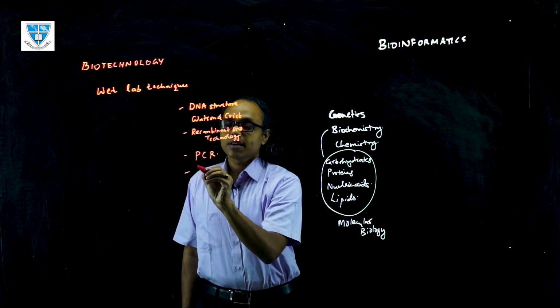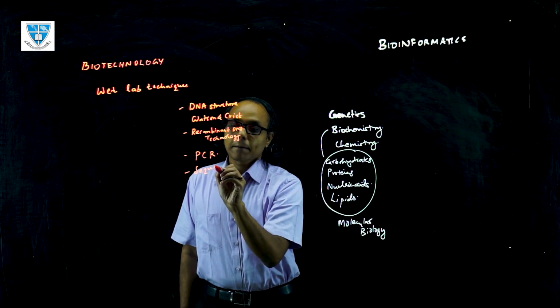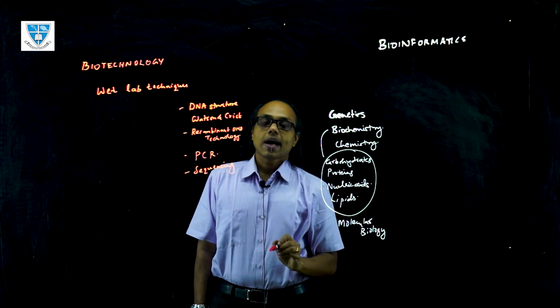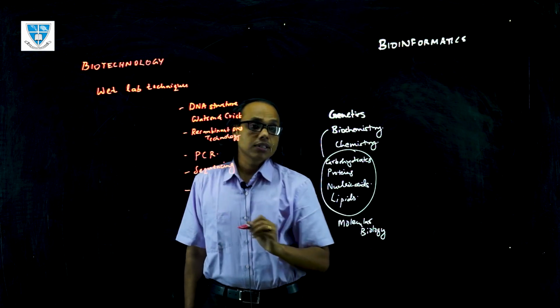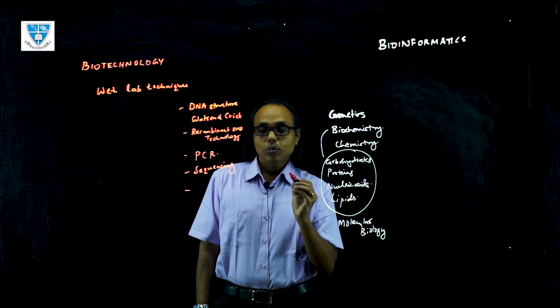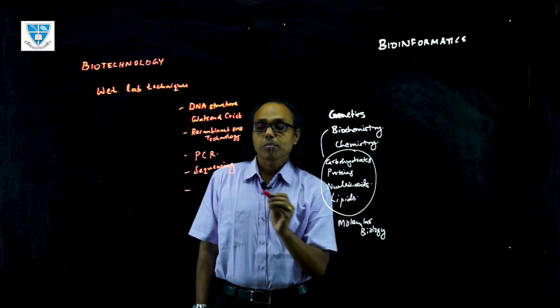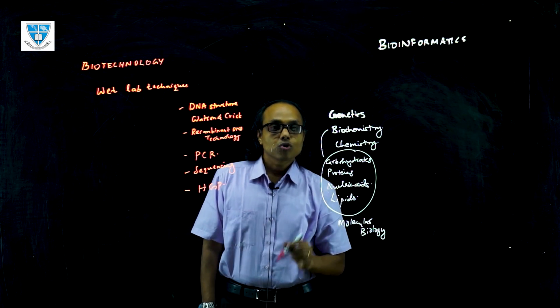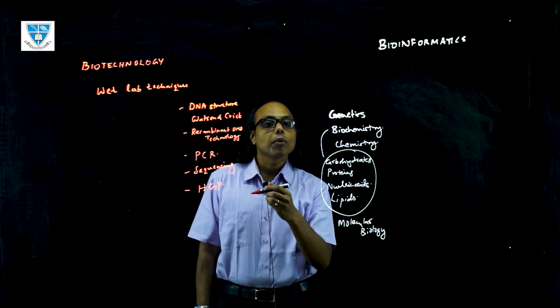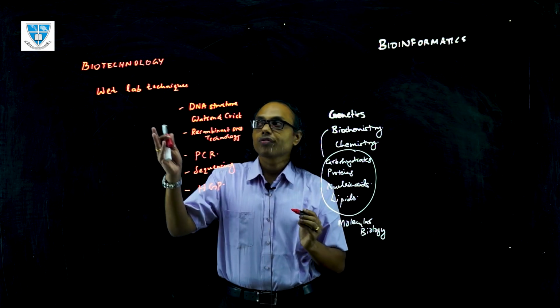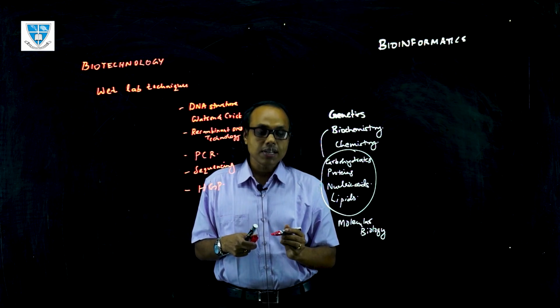Okay, sequencing technology, and with the increased ability to investigate a large number of sequences, the Human Genome Project came. So I'm just tabulating some of the important events that have contributed to the evolution of the discipline of biotechnology.